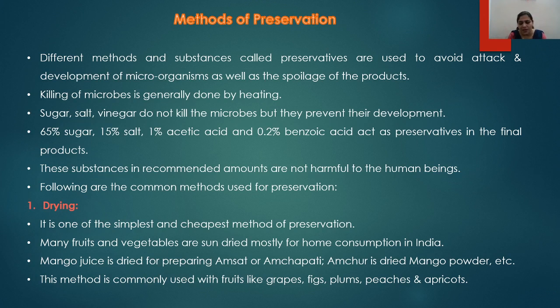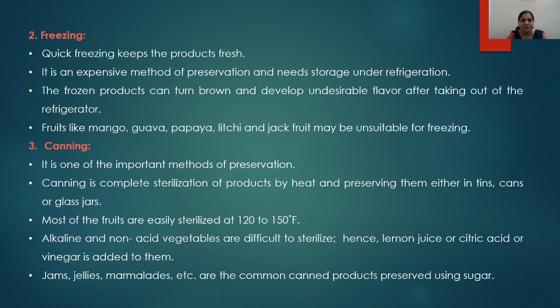Amchur is utilized as a spice, and amsat or am chapati is a sweet dish consumed in India, which is a dried product of mango juice. This method, drying, is commonly used for fruits like grapes, which are converted into raisins, figs, which we consume in the form of dry figs, then the plums, peaches, and apricots. So drying is one of the important methods of preservation.